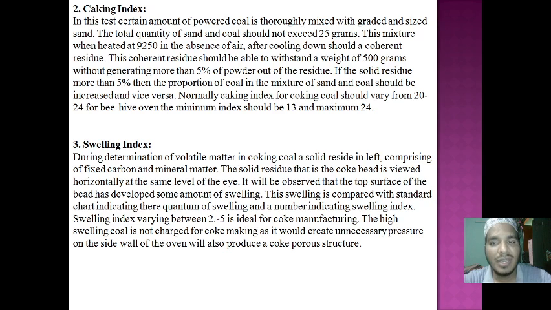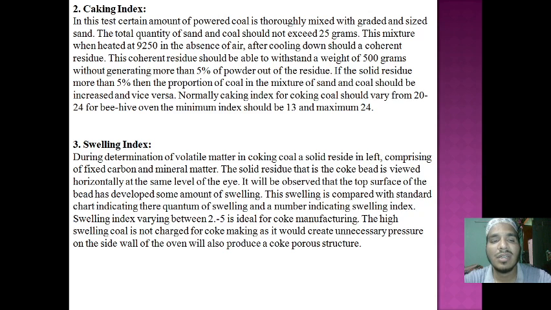Next is the Crucible Swelling index. The Crucible Swelling index is nothing but when we supply a mixture of coal, grade and sand, the weight of the mixture will be 25 gram. After this, we supply the heat at 950 degrees Celsius.